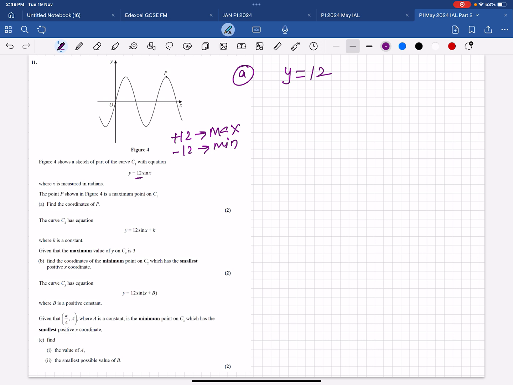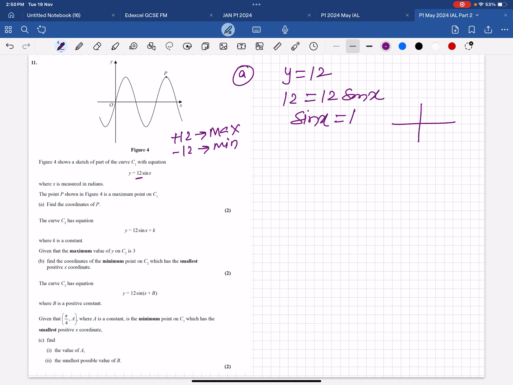X coordinate. So for the maximum, there are many ways to do this question. Got it? Plug in y equal to 12 here. So 12 equals 12 sine x. You can use differentiation also, but the differentiation formula for sine is not in P1, so that's why avoid it. So use this way. So sine x is 1.